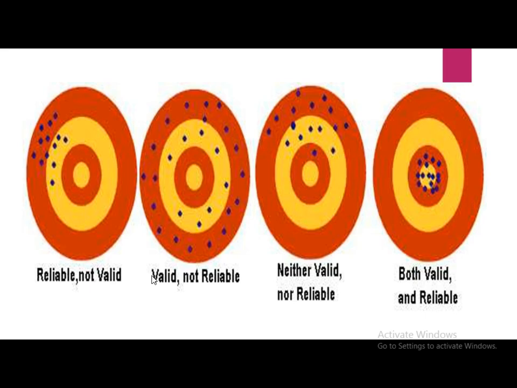So these are valid, but not reliable. The third figure is neither valid nor reliable. But the last figure, at right hand side, as everything is hitting in the middle section, these results are both valid as well as reliable. So with the help of this figure, the concept of reliability and validity will be much more easily clear.